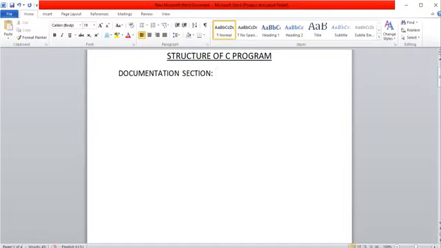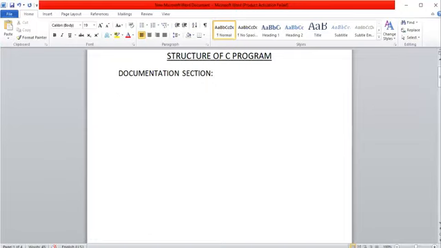But we cannot directly write text, because we must inform the compiler that this is a text. If we inform it like this, the compiler simply omits it and does not consider it a programming instruction. So how can we write a documentation section? These are treated as comments. Documentation means text format, so we must inform the compiler that this is a comment. There are two ways we can provide documentation to the program.